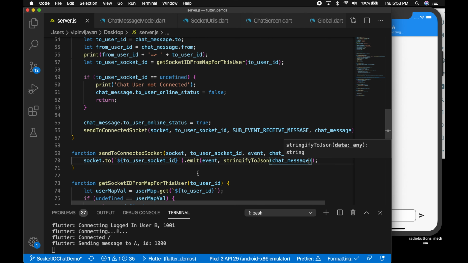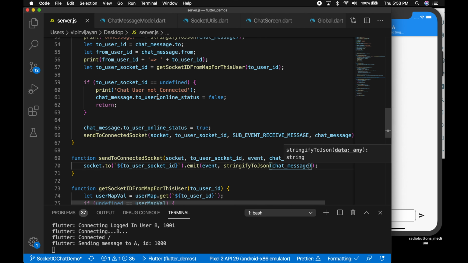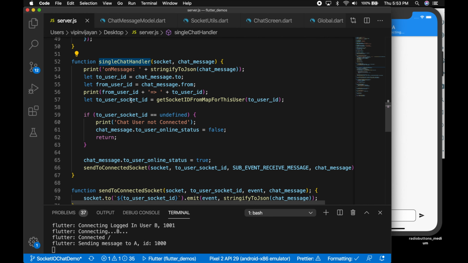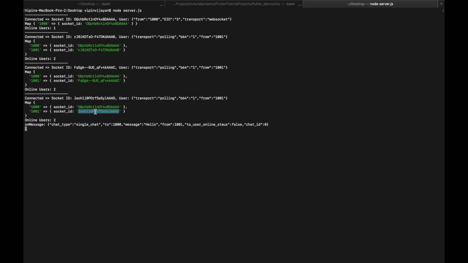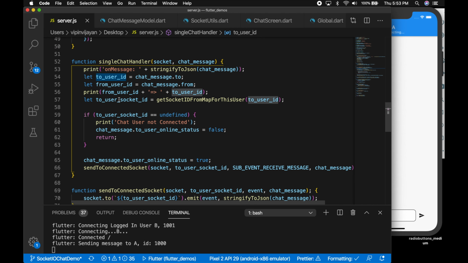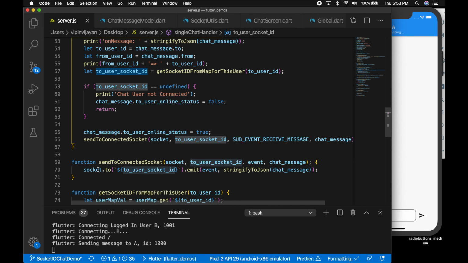Convert it to JSON, don't forget that. Now we have everything set. So we are sending the value to the corresponding socket ID.